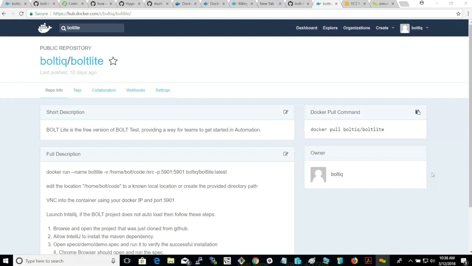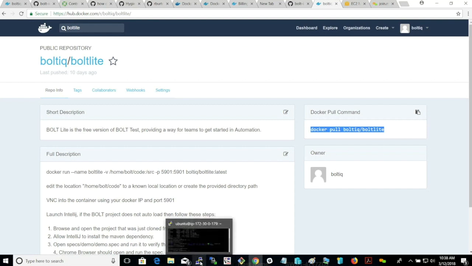Okay, I'm going to do a demo today on the BOLT Lite container and setting that up so that you can experiment with the BOLT Lite features. The first thing we're going to do is pull the Docker container out of Docker Hub. You just go to Docker Hub and do a search for BOLT Lite, find the repository, and we're going to grab the Docker pull command.